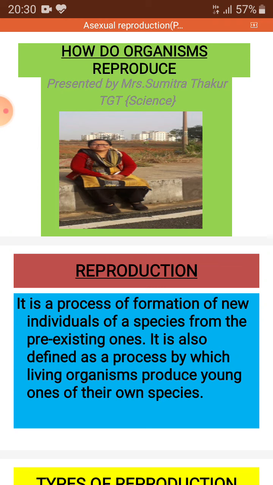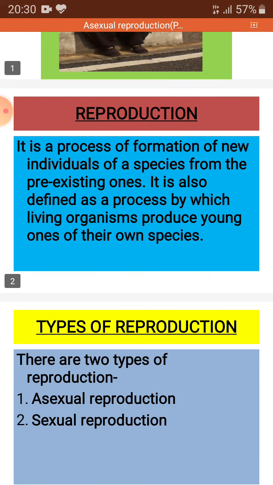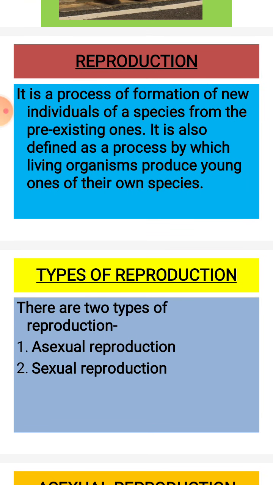Dear children, now we have to start the new topic, that is how do organisms reproduce. First we have to know what is reproduction. It is a process of formation of new individual of a species from the pre-existing ones. It is also defined as the process by which living organisms produce young ones of their own species.